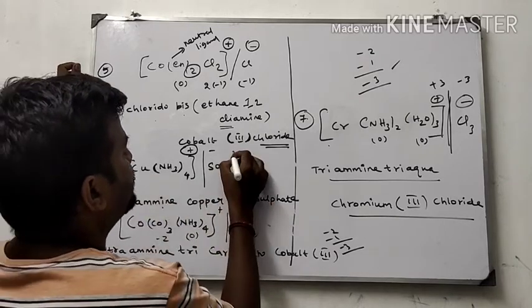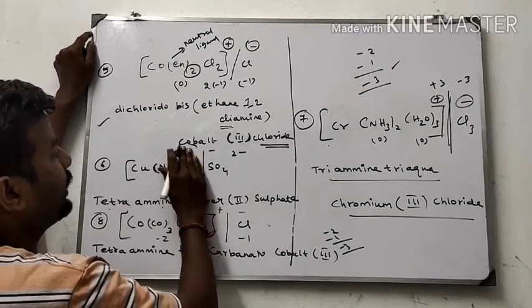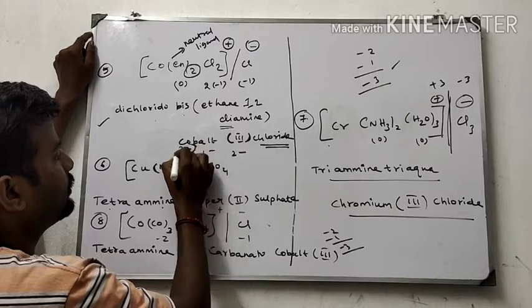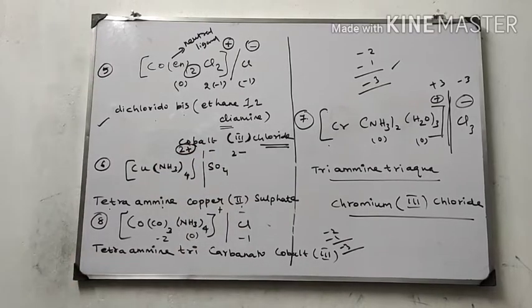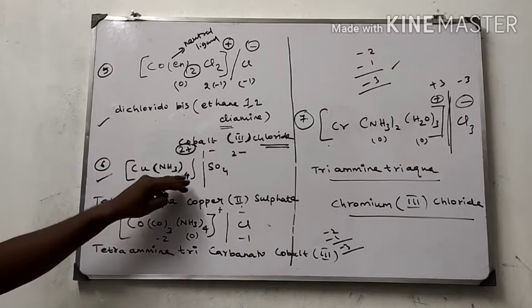Why is it 2? Because here is 2 minus. Sulfate is always 2 minus. So the cationic part is 2 plus. Therefore, copper 2 plus. Copper 2 plus sulfate. This is the simple way of explaining this coordination compound.